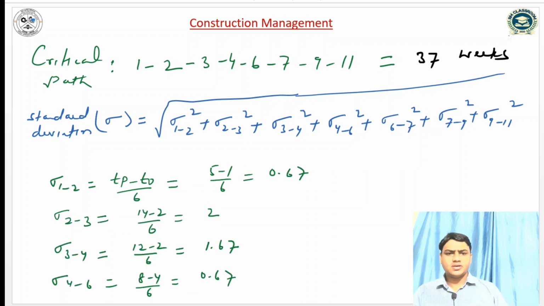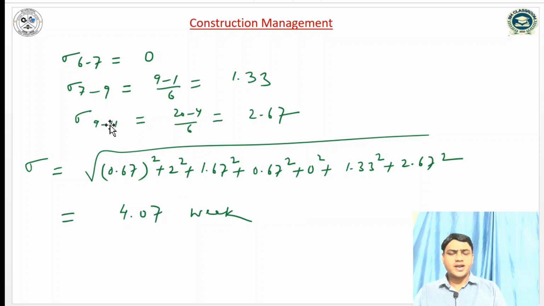Similarly the standard deviation along 3 4 is 12 minus 2 divided by 6, so it is 1.67. Similarly the standard deviation along 4 6 is 0.67, and the standard deviation along 6 7, 7 9, 9 11 is 0, 1.33 and 2.67. So the standard deviation along the critical path according to the central limit theorem is the square root of 0.67 square plus 2 square plus 1.67 square plus 0.67 square plus 1.33 square plus 2.67 square. So the standard deviation along the critical path is coming 4.07.